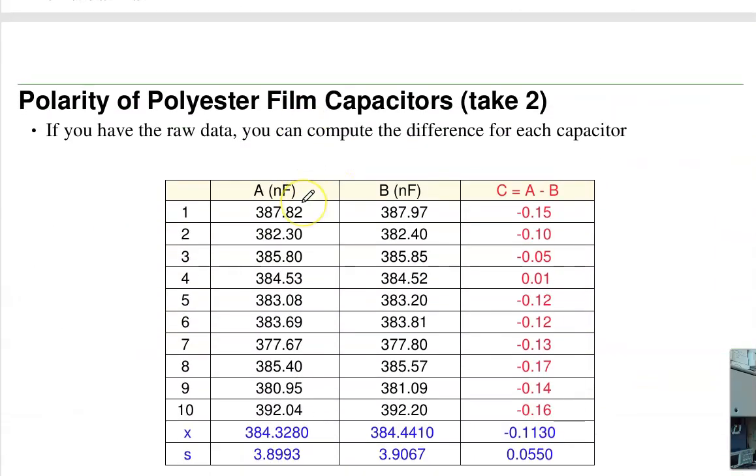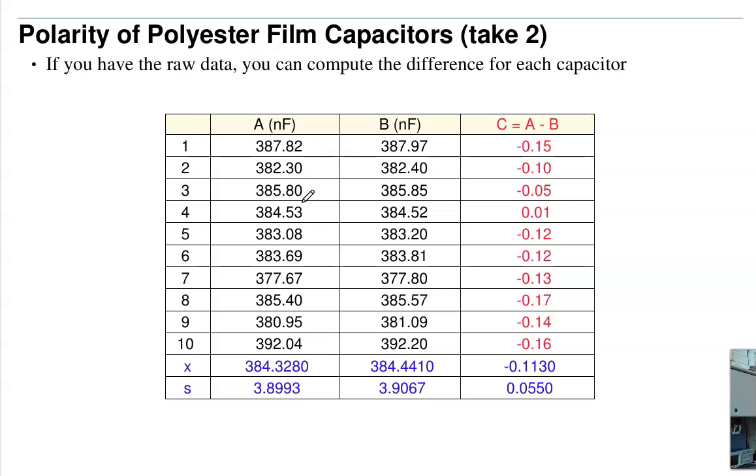There's actually a couple of ways to analyze this data. This is where, when you collect data, it pays to keep the raw data. So rather than just tell you the mean and standard deviation, if I kept the raw data, here's another way to analyze it. For each capacitor, I've got the capacitance with correct polarity and incorrect polarity, and I take the difference. This is for the first one, second one, third one, fourth one. I can do that if I have the actual data. If I lose the data, I just have to use the mean and standard deviation. Here's if I have the actual data, the difference for each one. Take those differences, that has a mean and standard deviation.